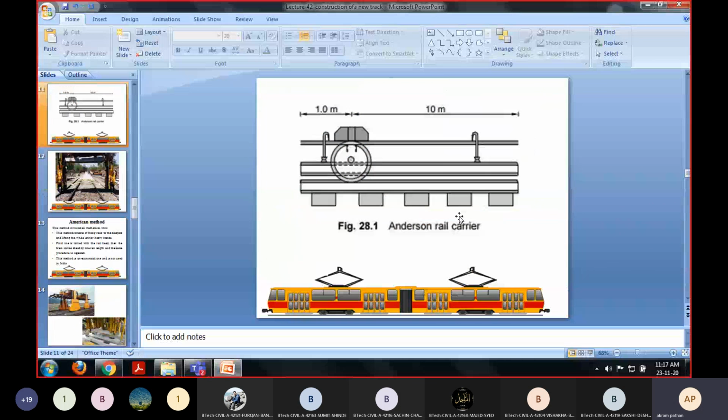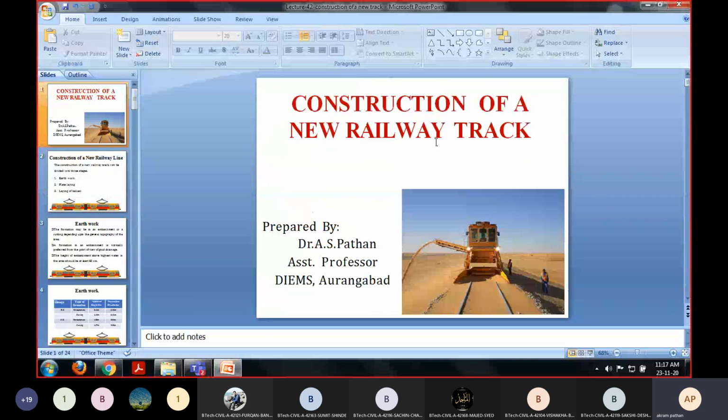So 2 to 3 questions will be there from the construction of a new railway track.